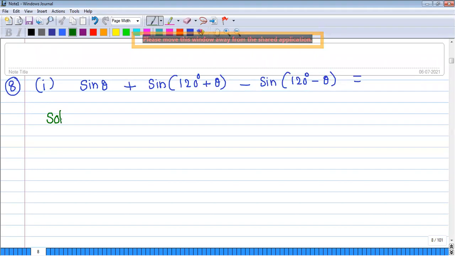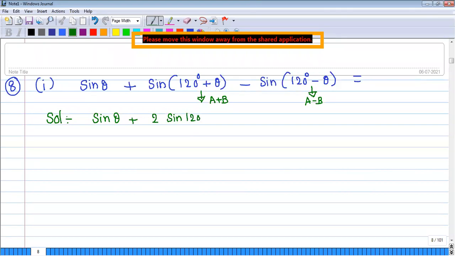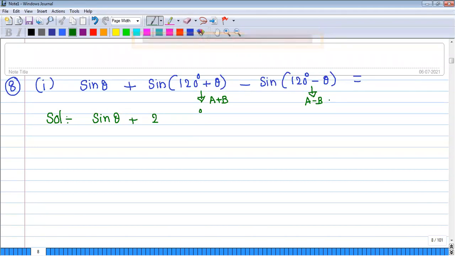Here the solution you can do like this. Sin theta plus this is sin of a plus b, and this is sin of a minus b. Sin of a plus b minus sin of a minus b is 2 cos a sin b. Sorry, minus is there, I made a mistake. A means 120, so 2 cos 120 sin theta.